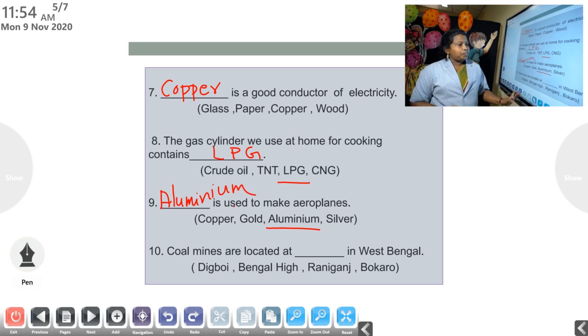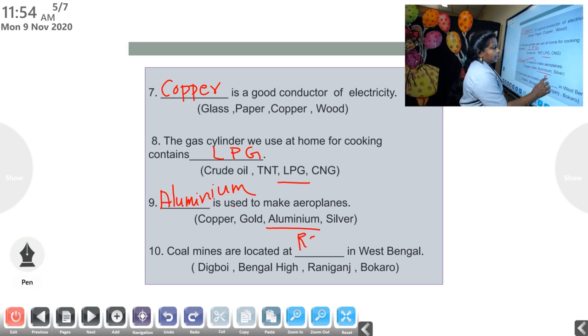So here, coal mines are located at dash in West Bengal. Have to write the name of the place. Here the options given are Tikboy, Bengal High, Raniganj and Bokaro. You know, here the answer is Raniganj. In West Bengal, there is a place called Raniganj. In that place, the soil contains loads of minerals. So there, the coal mines are located. Okay. So here the answer is Raniganj.